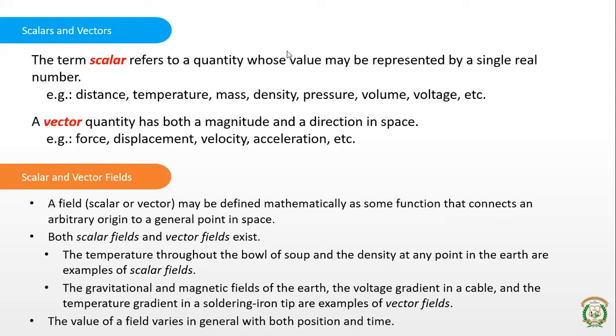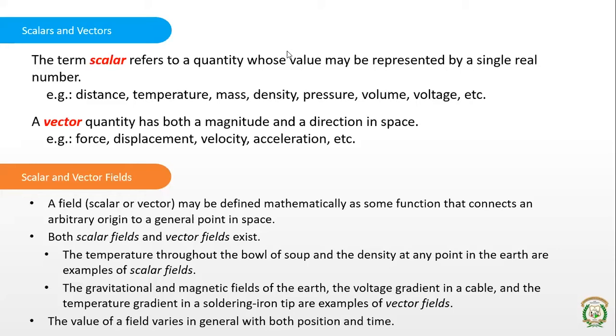For example, if you take into consideration a bowl of soup as given here, the temperature throughout the bowl of soup and the density at any point in the earth, these are all scalar fields. We are not concerned with the direction of that particular field. Whereas if you consider the gravitational field of the earth, it is directed towards the center of the earth. Or if you consider the magnetic fields of the earth, they are concentrated towards the north and the south poles. These are vector fields because the direction comes into picture.